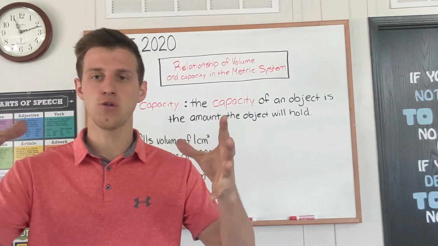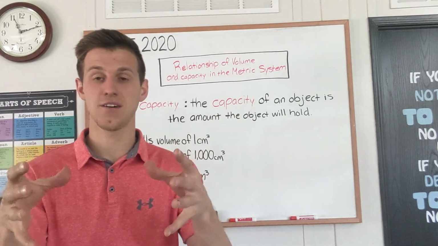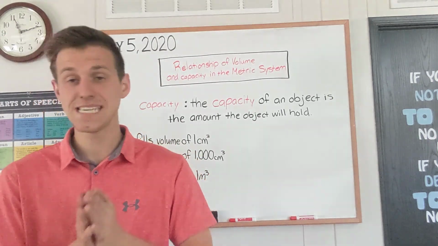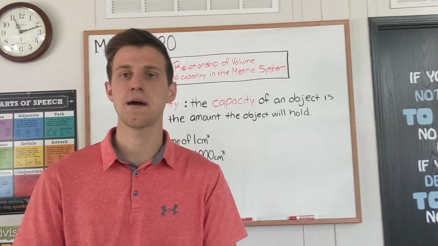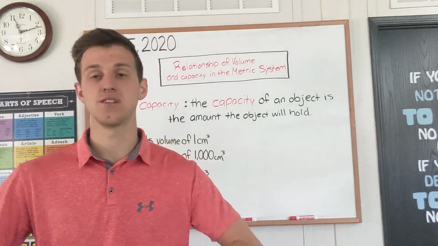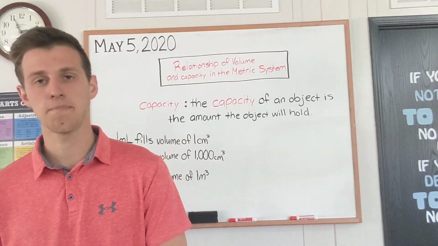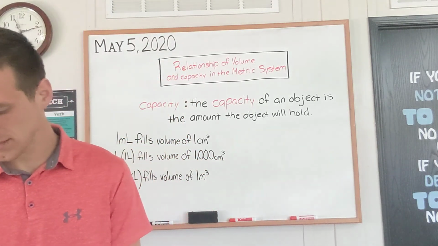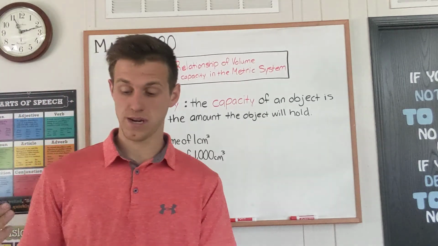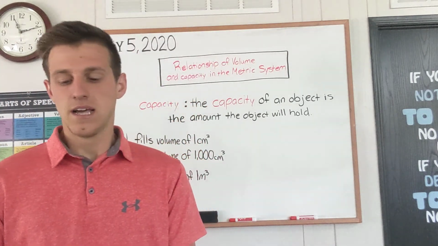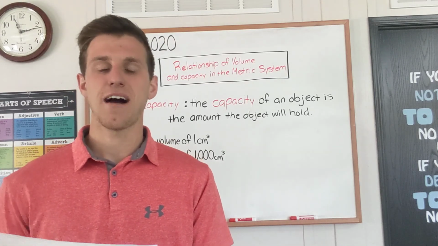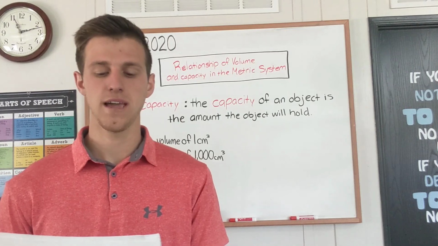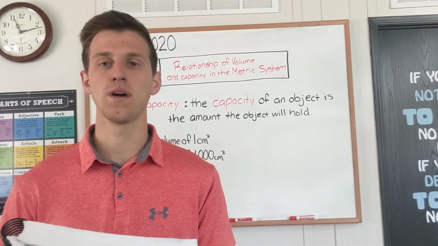So the capacity of an object is directly related to its volume, because the capacity of a teacup is much smaller than the capacity of a teapot, because the volume of a teacup is much smaller than the volume of a teapot, okay? Let's finish reading at the top of page 60. The teaspoon has a capacity of 5 milliliters, a teacup has a capacity of 250 milliliters, and the teapot has a capacity of 1 liter.